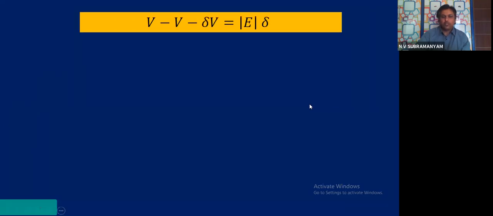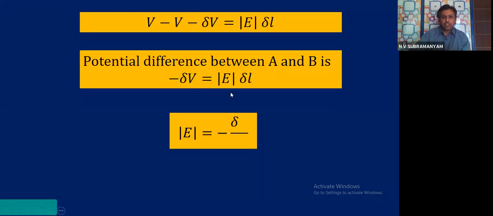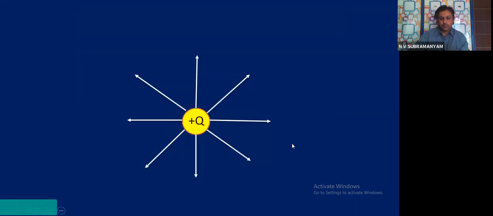So already we saw this one. Minus dou V is E into dou L, or electric field strength magnitude. Mod means magnitude, no. Magnitude is minus dou V by dou L. This minus sign symbolizes that potential decreases in the direction of field. So to emphasize that point, I am using one small example.